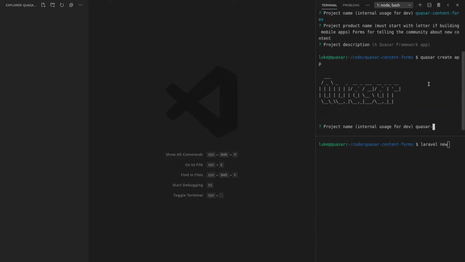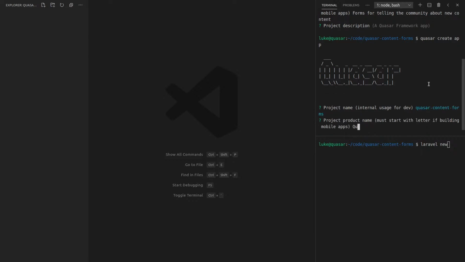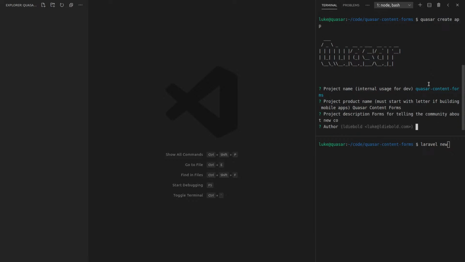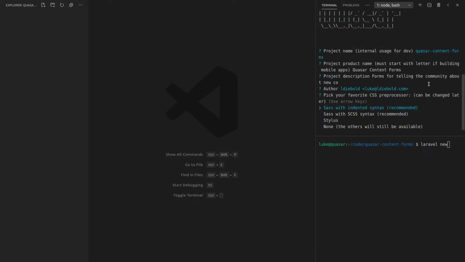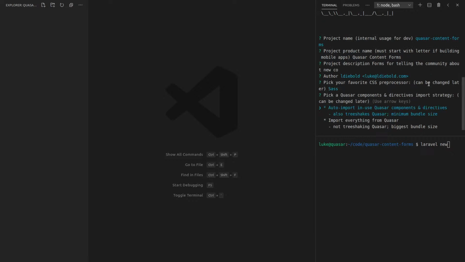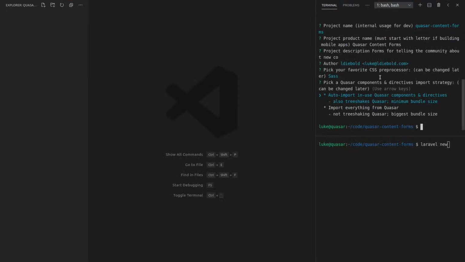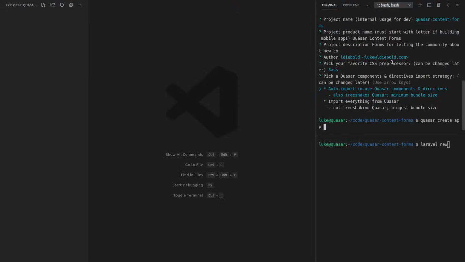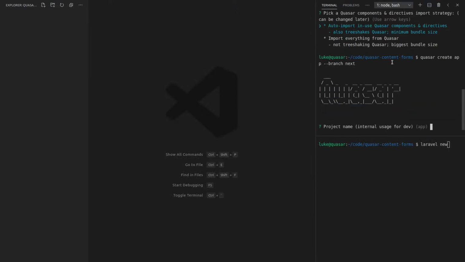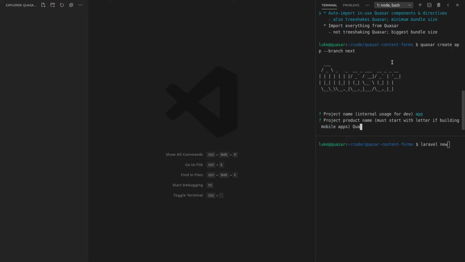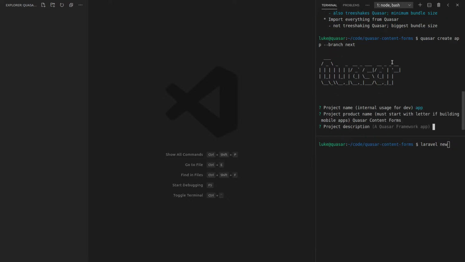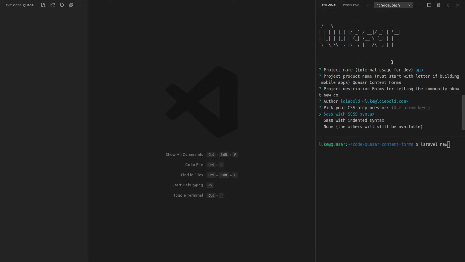So we can say here quasar content forms, quasar content forms. I'll probably change all this stuff in the future. Paste what I had before there. Yep, that's my email. SASS, auto import. Oh, I've made another mistake because I actually want to do this with the new version of Quasar. I'm pretty sure I know how to do that from memory. And then we can just say --branch, and that's equal to next. Right, let's have one last crack at this. All right, so quasar content forms, and paste in that description.